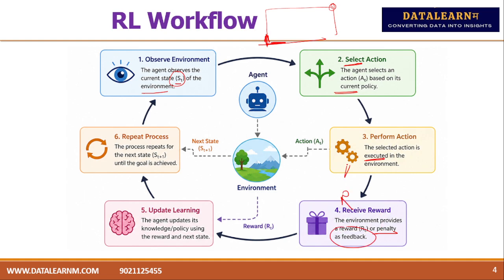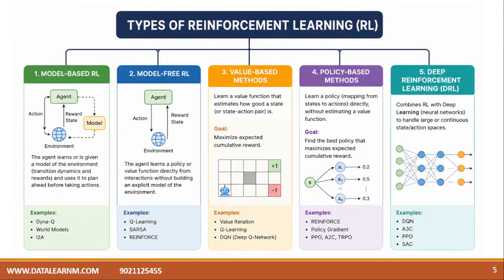So that feedback is R, this is A, and this is S. So S, A, R define these things. The agent updates its knowledge or policy using the reward, moving to the next state. If it is a correct action, it will receive the positive reward. If it is a wrong action, it will receive the negative reward. And those rewards will be collected cumulatively in order to reach the destination. So the process repeats for the next state, the next timestamp t plus 1, until the goal is achieved. t plus 1, t plus 2, t plus 3, these steps will be there, but there will be a relationship between consecutive ones, t plus 1 and t plus 2. This is how it will work.